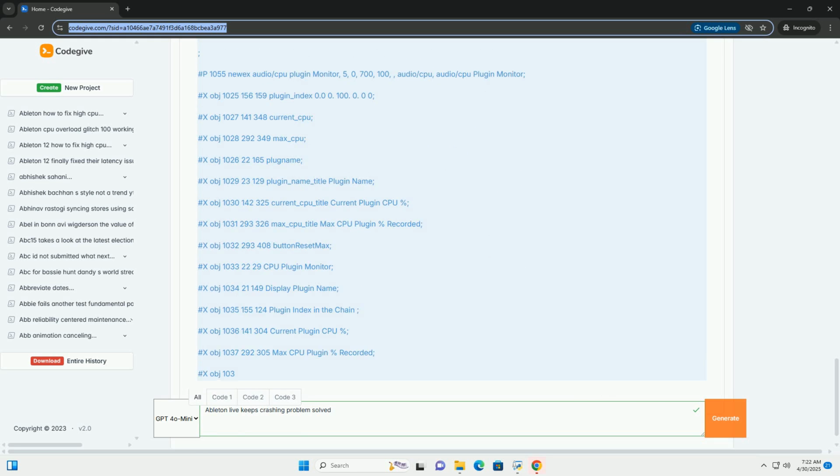Plugins: update all your VST/VST3 plugins to their latest versions. This is crucial as plugin updates often contain bug fixes and performance improvements. 2. Restart your computer: this simple step can often resolve temporary glitches.